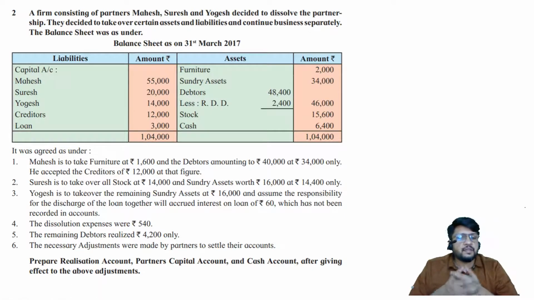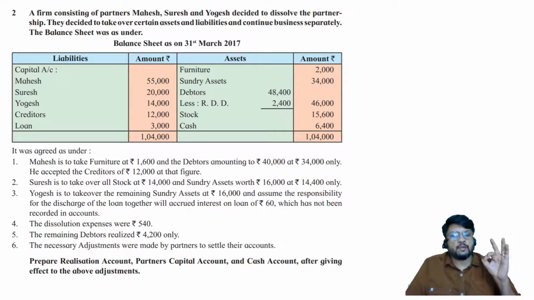In realization, there is a chance that the asset may be sold by us, or there is also a chance that the asset may be taken over by the partner. The most important thing which we should remember in our mind, and practice properly, is that when we are thinking of realization stage, whether the asset is sold off by us or taken over by the partner, we should not consider book value unless it is clearly given that the asset is taken over at book value or sold at book value.